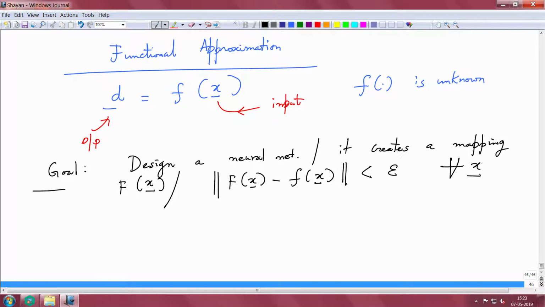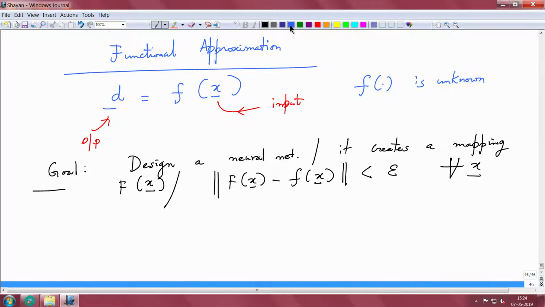This is the functional approximation problem. That is, we do not know the unknown function, it can be nonlinear, time varying, etc., etc. We want to approximate this function using some other function capital F of x, and this neural network through non-parametric means can provide you this approximation, right.